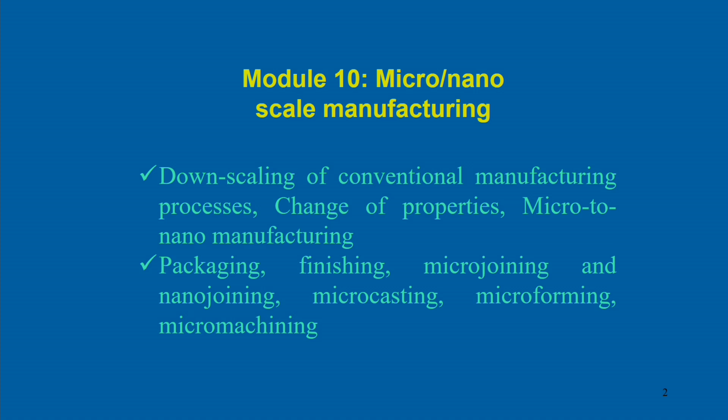So, of course, in this micro or nanoscale manufacturing, in most cases we start with the downscaling of the conventional processes, and of course, sometimes it is necessary to integrate the different length scale of the component. Therefore, the fabrication techniques for the different micro or nanoscale processes, and apart from that, the different manufacturing processes relevant to packaging, finishing processes, micro joining and nano joining, micro casting, micro forming, and of course, micro machining. All these aspects I will try to look into, just as an overview of these topics.